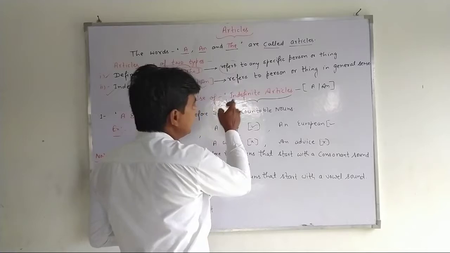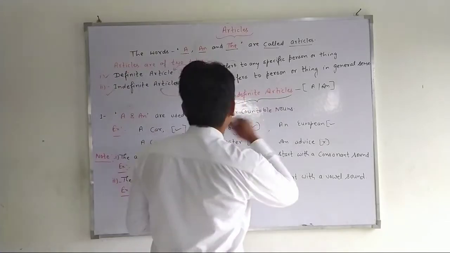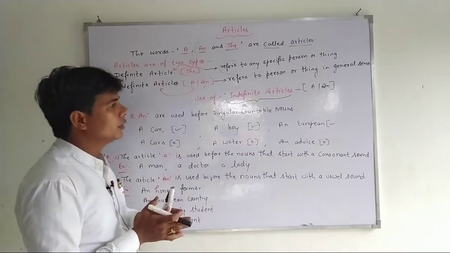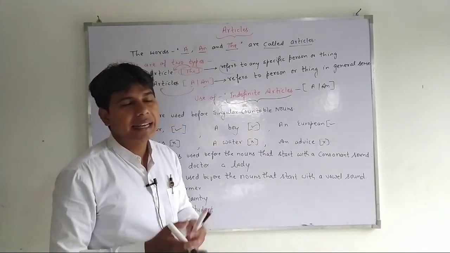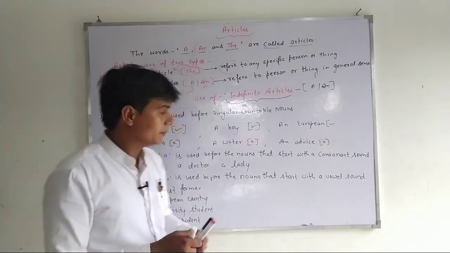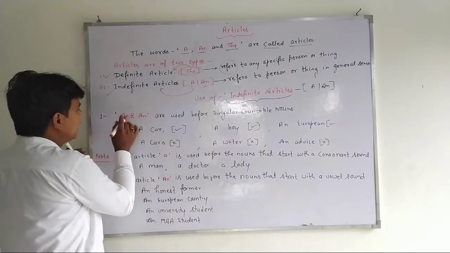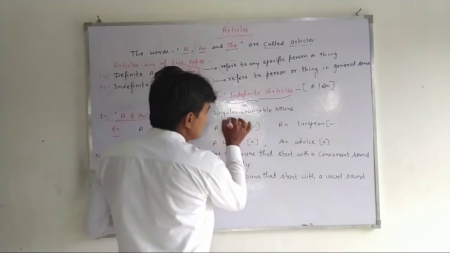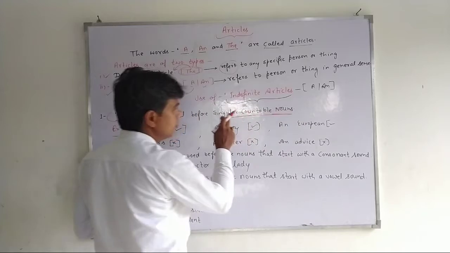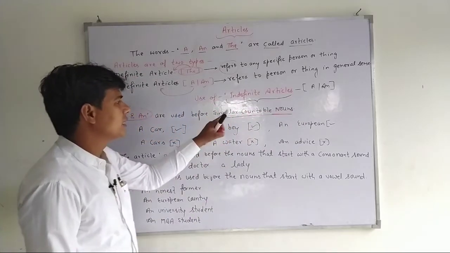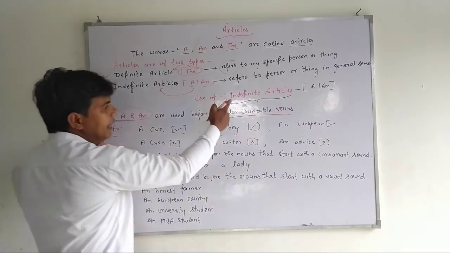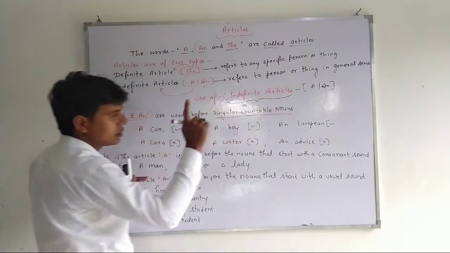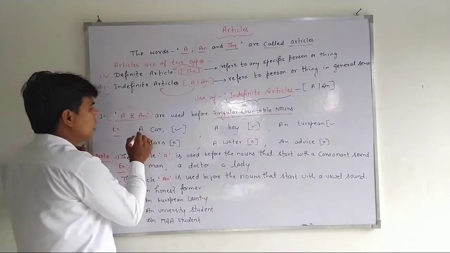The use of indefinite articles. First, I would like to tell you where we use them. We have a point: a and an are used before singular countable nouns. Note this. For example, a car.